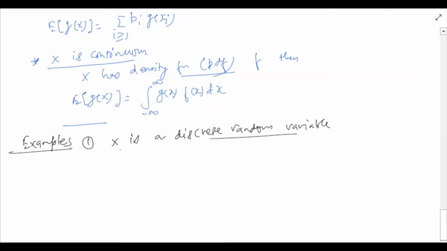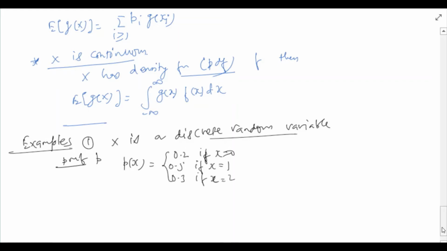Suppose the probability mass function of x is as follows. p of small x is 0.2 if x is 0, 0.5 if x is 1, and 0.3 if x is 2.